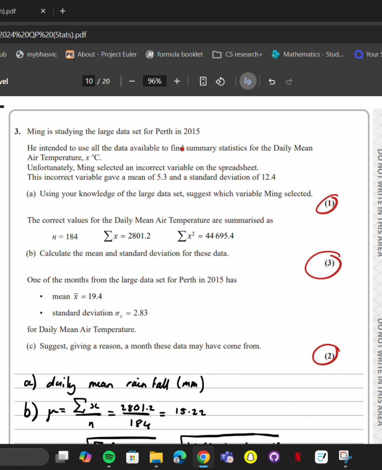Ming is studying a large data set for Perth in 2015. He intended to use all the data available to find summary statistics for the daily mean air temperature. Unfortunately, Ming selected an incorrect variable on the spreadsheet. The incorrect variable gave a mean of 5.3 and a standard deviation of 12.4.